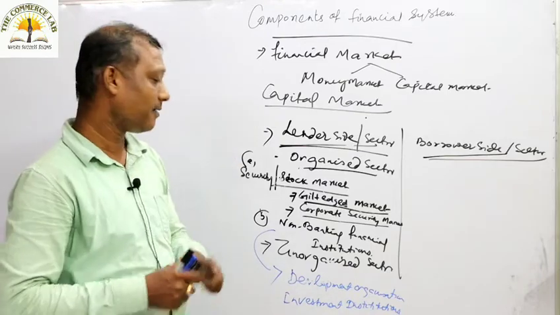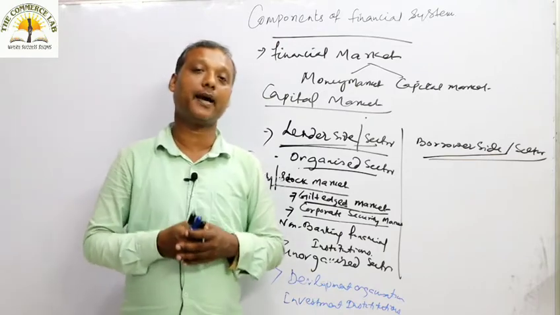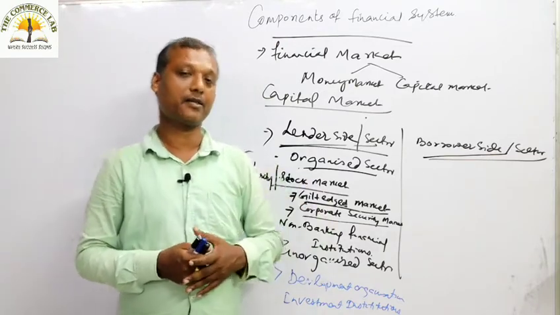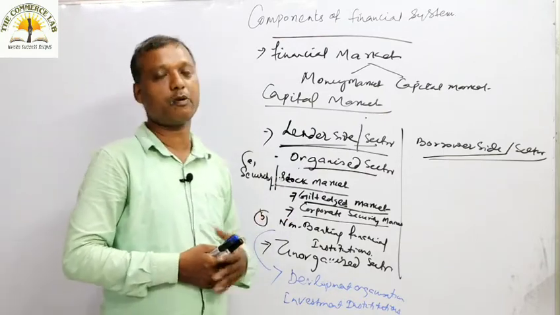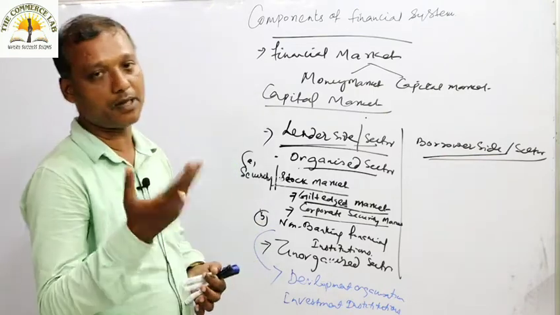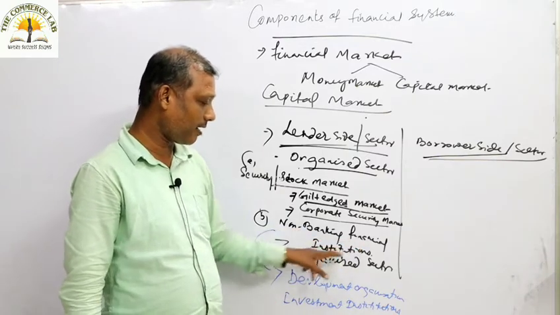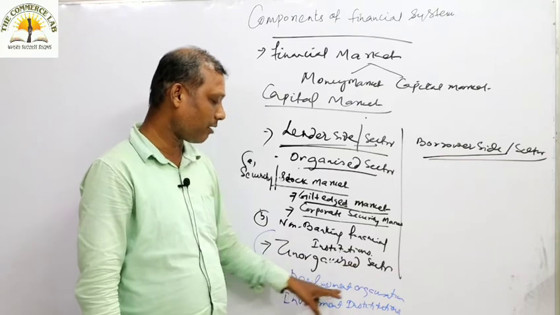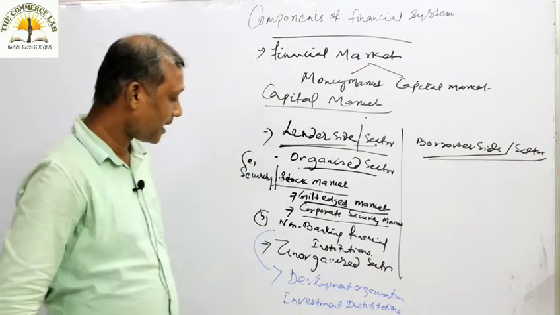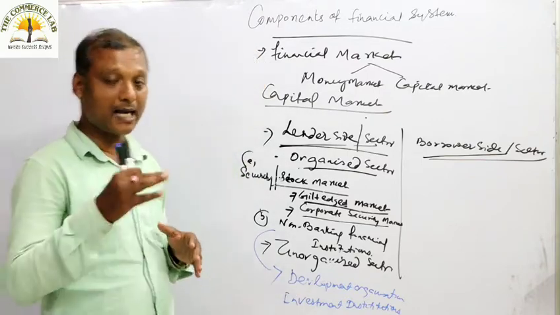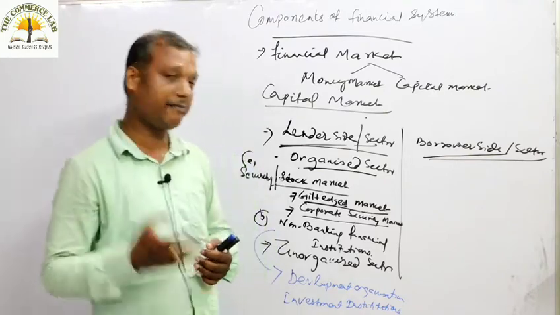There is a specific task, a specific area, that is to provide long-term and medium-term financial requirement to the private sector firms for development. So I told the names now. Their basic activity is providing long-term or medium-term loans. You understood? The first category of non-banking financial institutions is developmental organization. When you talk about the second category, that is your investment institutions. Investment institutions are those institutions which help the people by investing their money in different sectors, in different organizations, in different institutions.